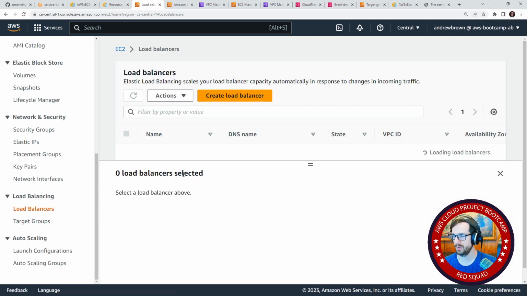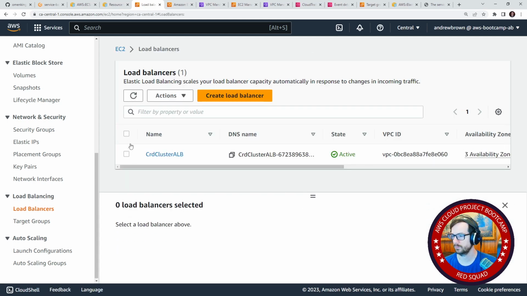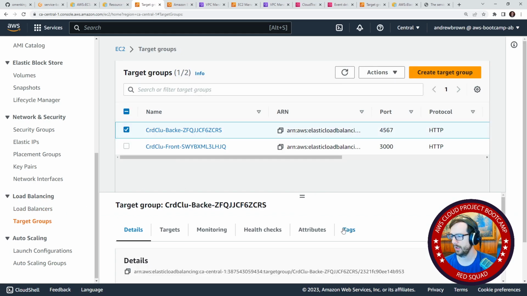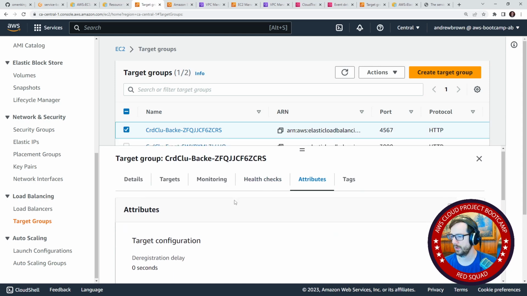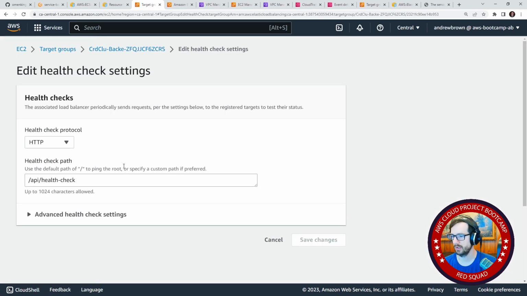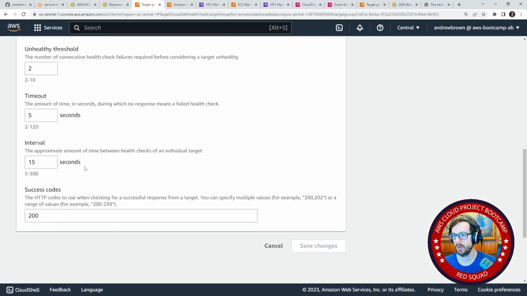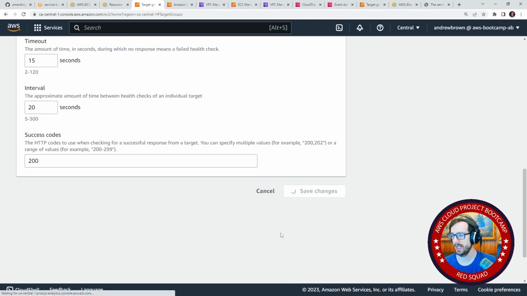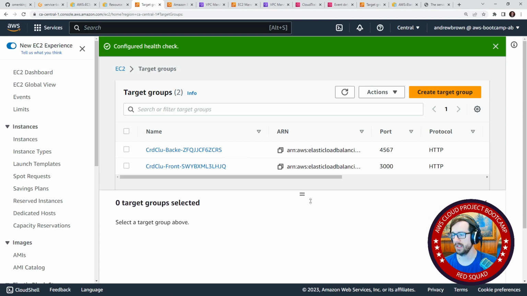So we go over to our load balancer here. I think it would be our target group actually. If we go into backend here and we go into attributes here, there's the deregistration delay. We're not worried about that, but if we go to the health check here, it could be that we just were too aggressive with our numbers. So here it says timeout in 5 seconds. We'll take this back up to maybe 15 seconds, 20 seconds, and 3 unhealthy, okay? So we'll change that, and we'll see if that makes any kind of difference.